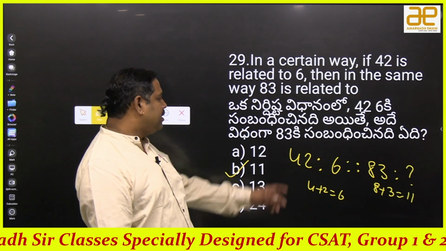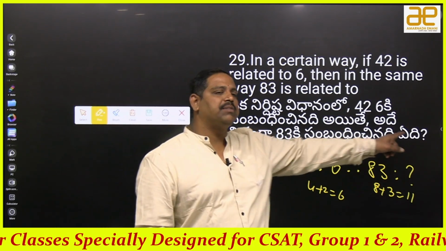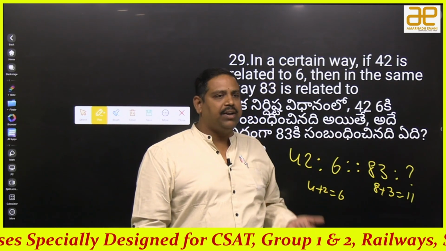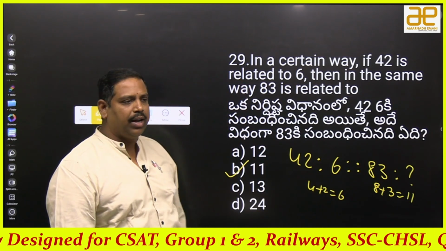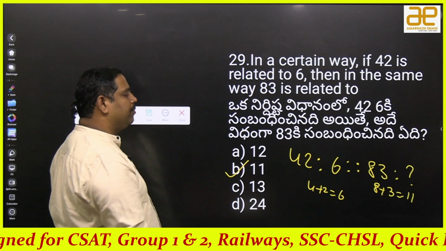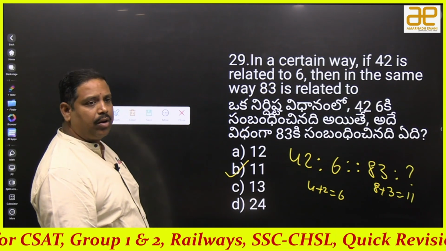Or else it is divided by 7. You can try whether divided by 7 is possible or not. If it is possible, okay, that is also fine. But that is not possible because you will get decimals. So answer is 11 only. Clear? Good.